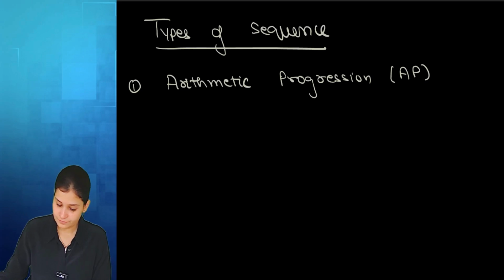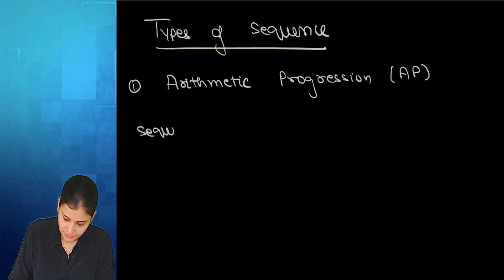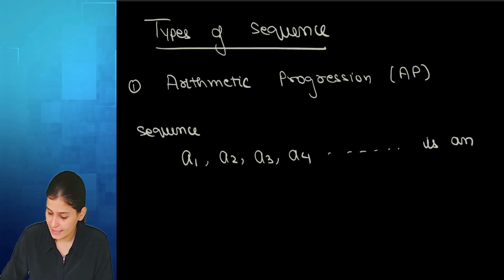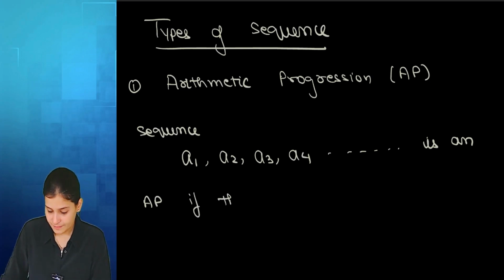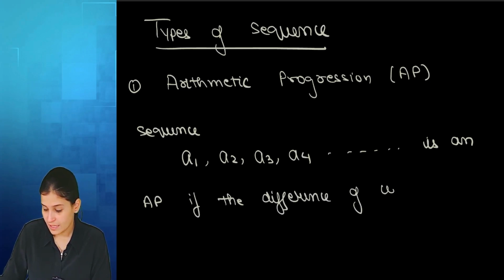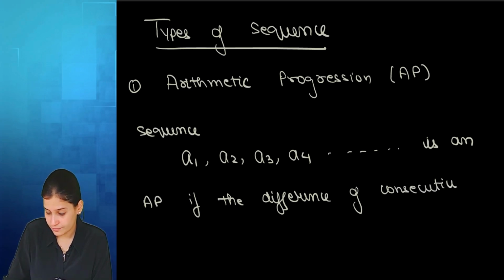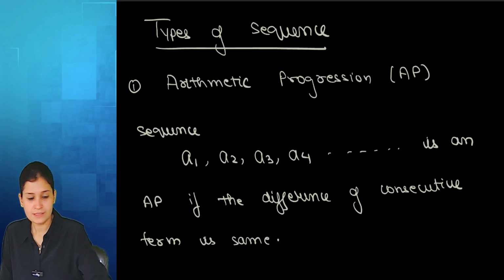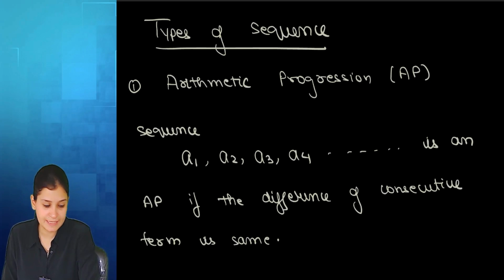So a sequence A1, A2, A3, A4 is an AP, arithmetic progression, if the difference of consecutive terms is the same.